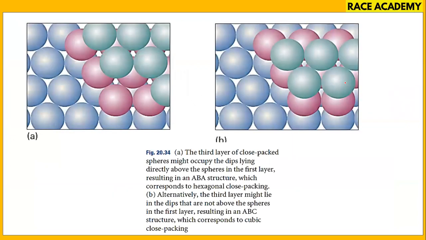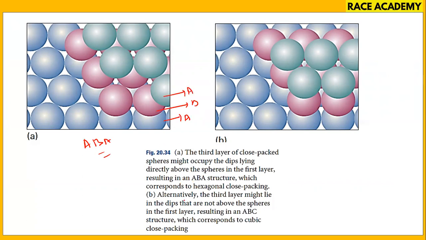In this diagram, the third layer of closed packed spheres might occupy the dips lying directly above the spheres of the first layer, resulting in the ABA structure. So this is A, this is B, this is A.